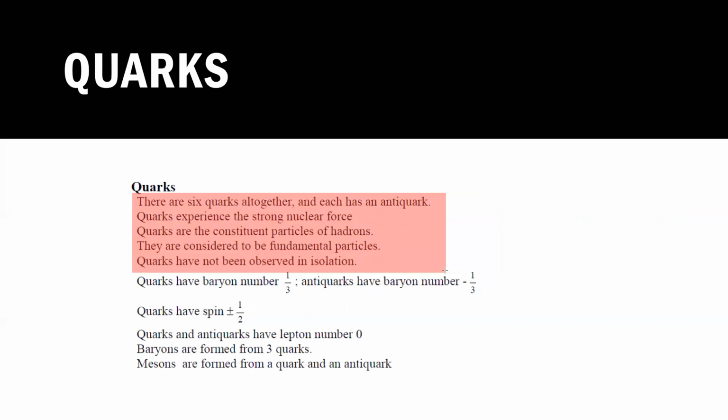And quarks have not been observed in isolation, they're always together with other particles. You don't find a free up particle or down particle, they're always in a group.